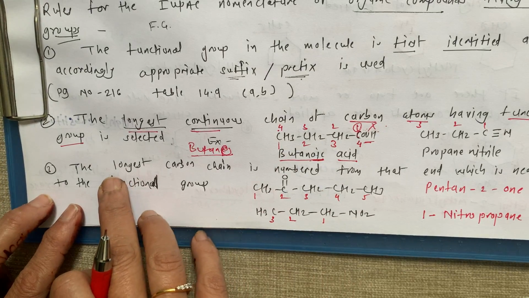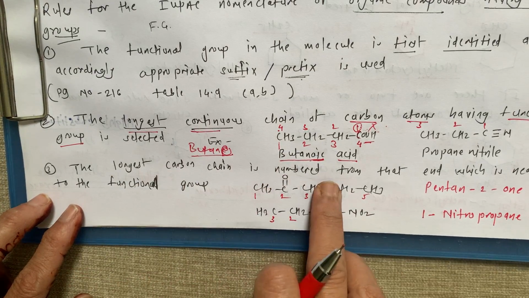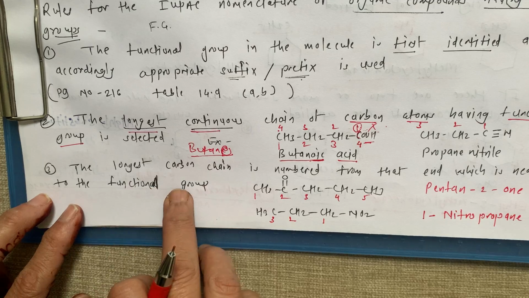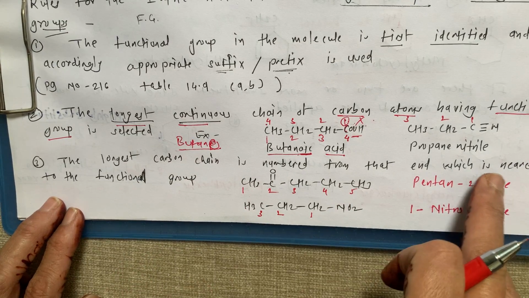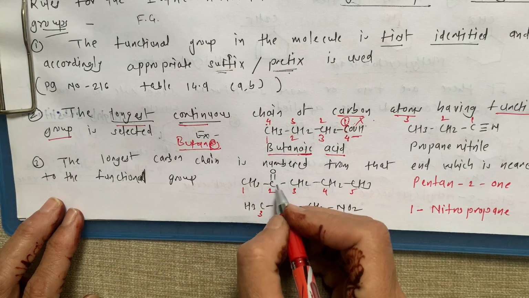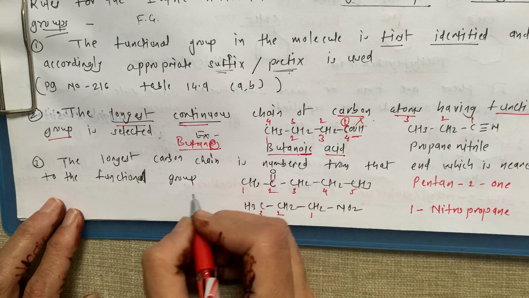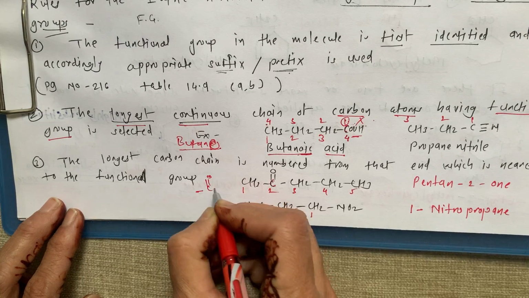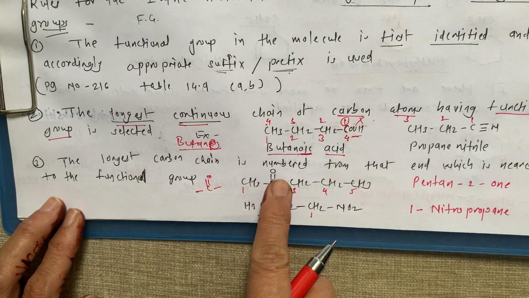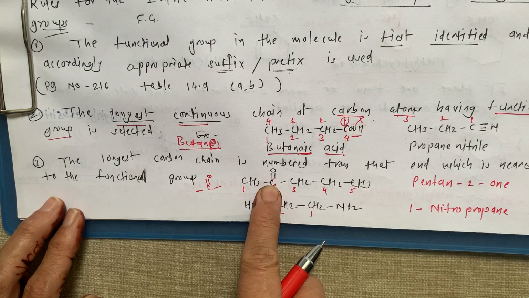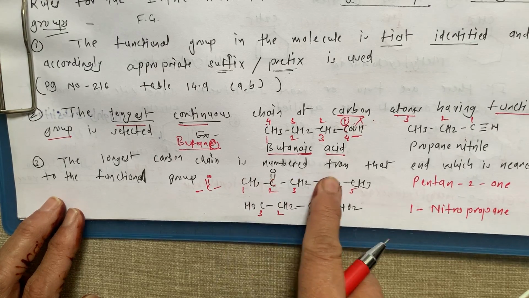Now the longest carbon chain is numbered from that end which is nearest to the functional group. This we studied before also. Now this is the functional group. What is this functional group? C double bond O, so this is nothing but the functional group of the ketone. This is 1, 2, 3, 4, 5.